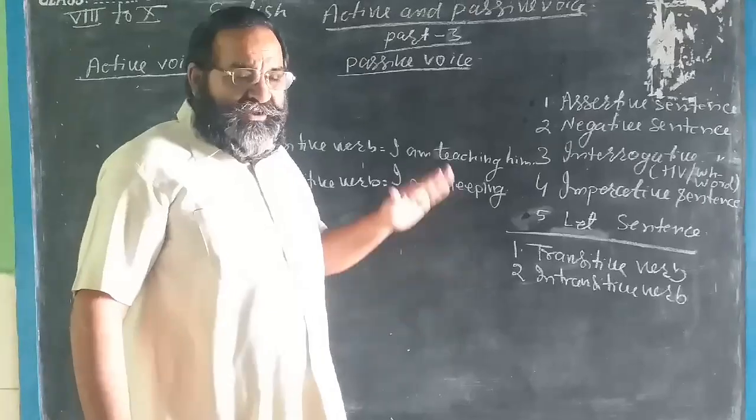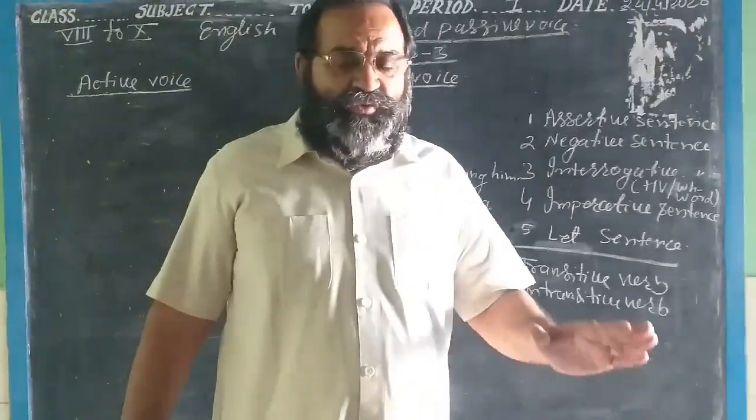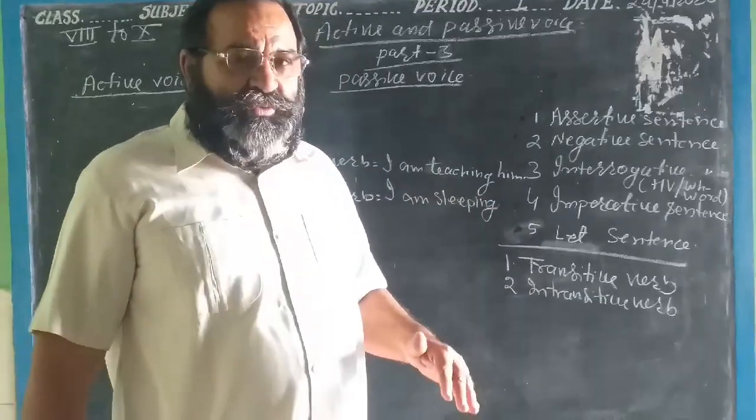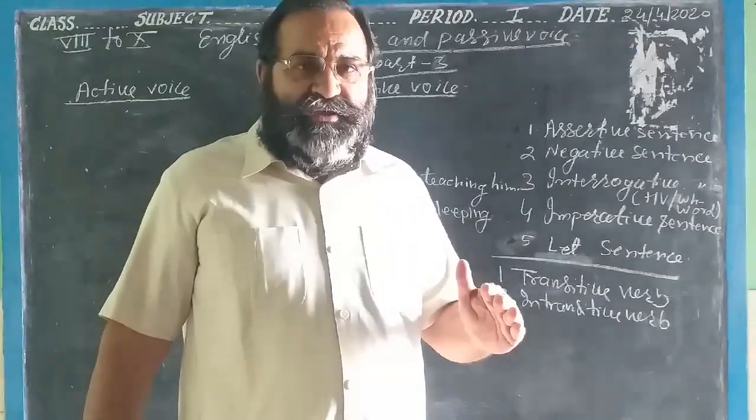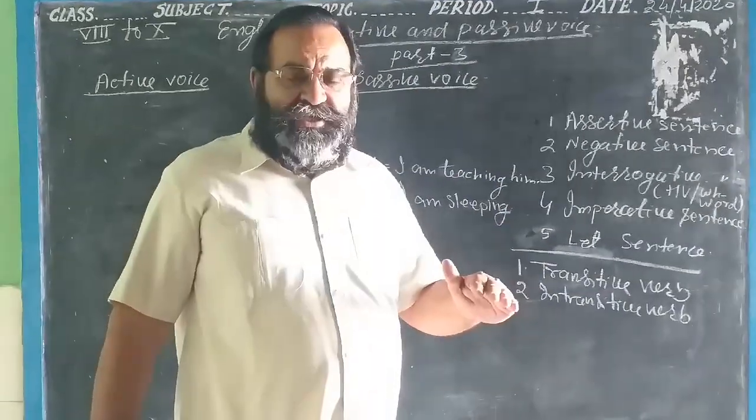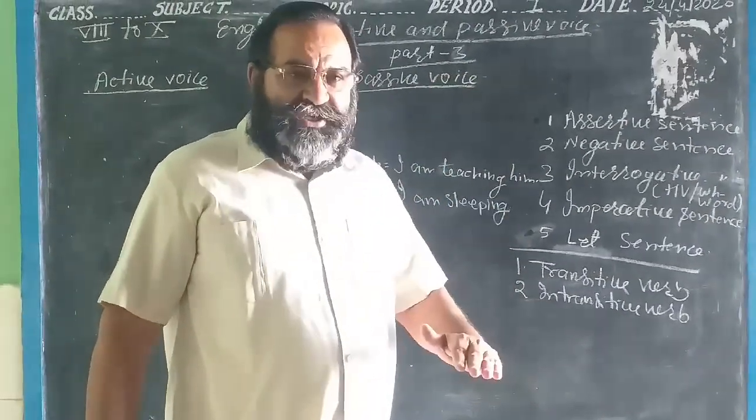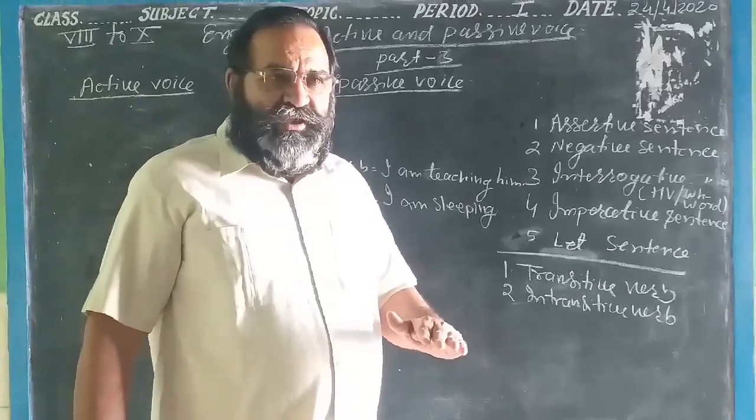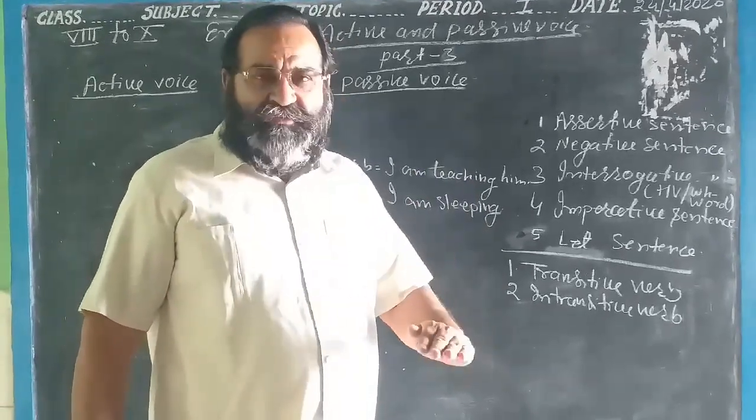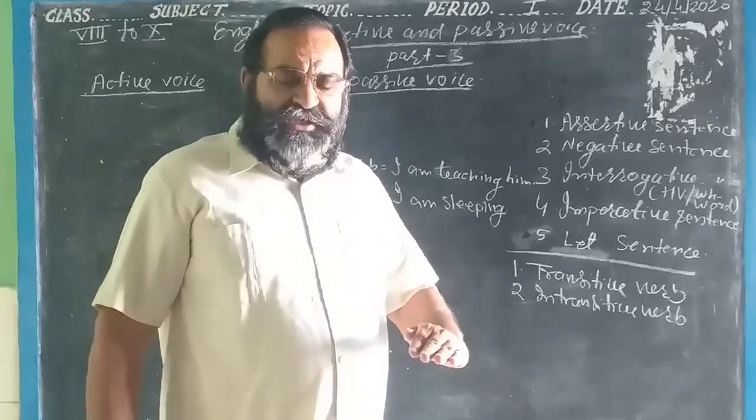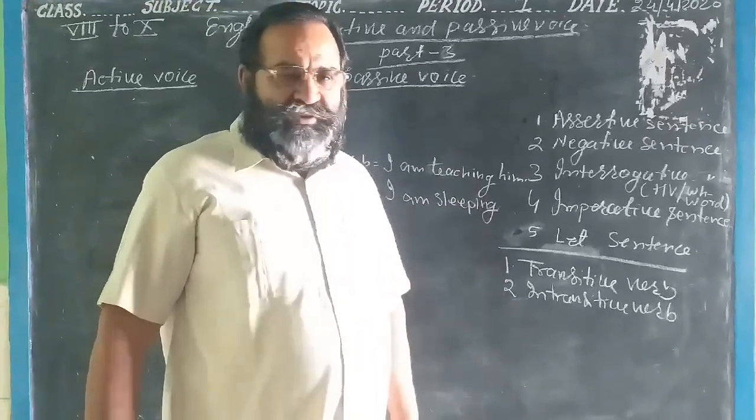Listen carefully. In transitive verb, you will find the object. In intransitive verb, you will not find an object. The sentence which has the object is called the transitive verb. The sentence which does not have an object is called intransitive verb.